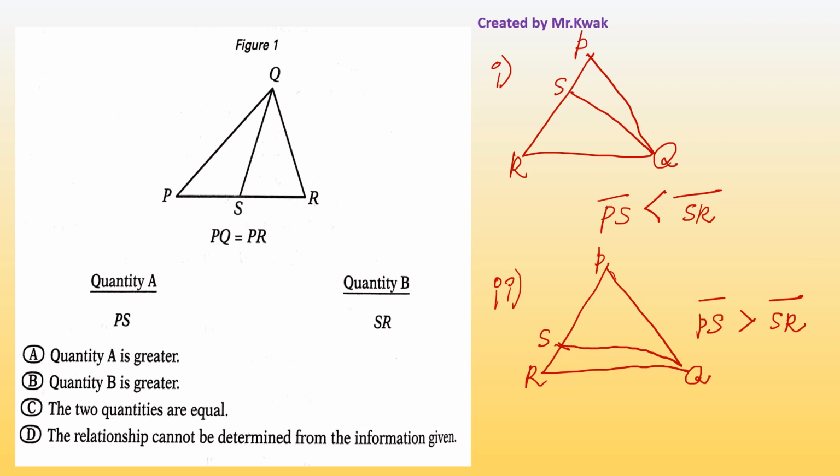So we don't even know from the given information whether PS is longer than SR or whether PS is shorter than SR. So let's move on to the multiple choices. We cannot know, so A, B, C are incorrect. So we could say D could be the correct answer.